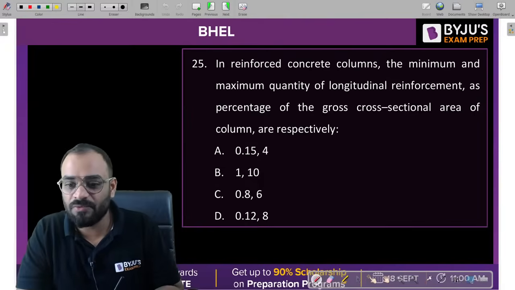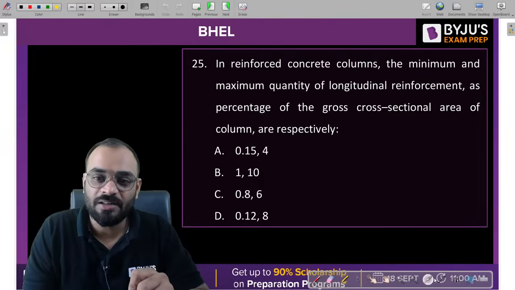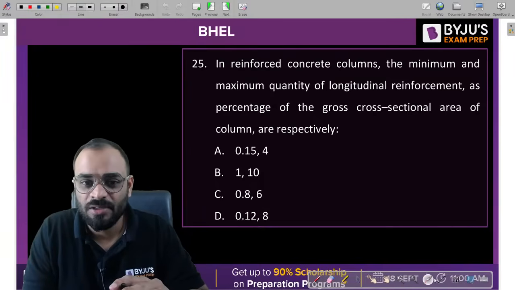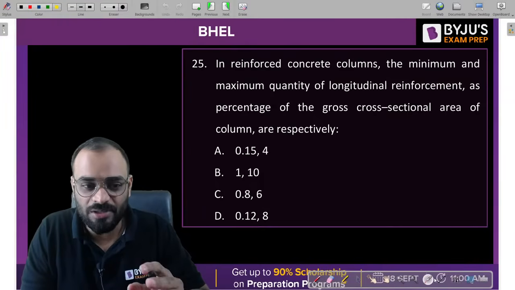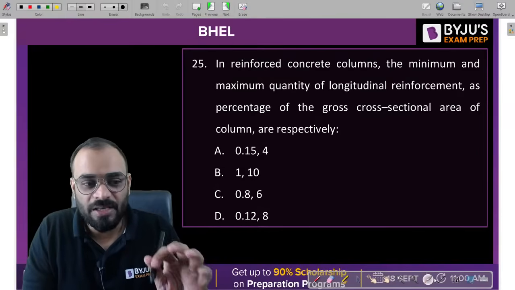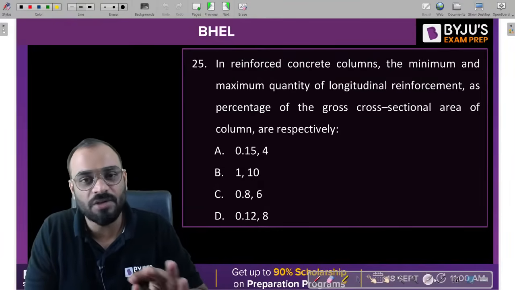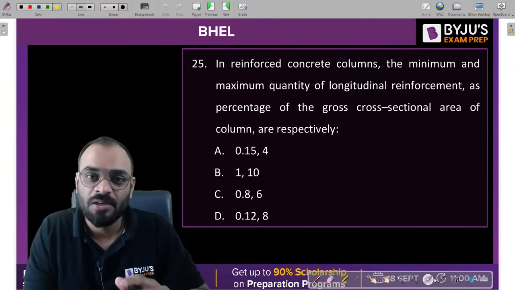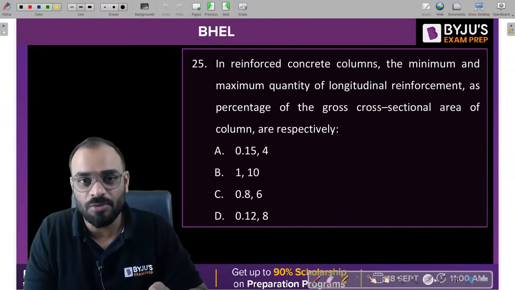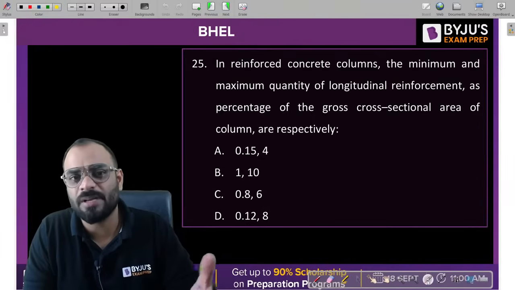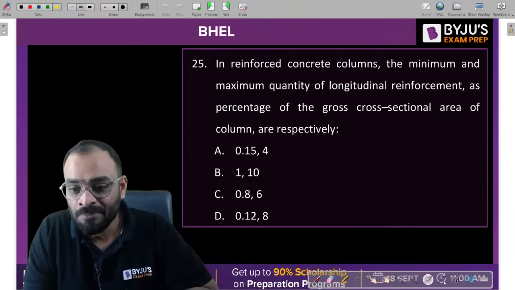Next question, guys, which is based upon RCC, and again this question is very simple, based directly upon the codal provision. Let me tell you one thing, guys, in the BHEL examination, your IS 456 codal provisions are very important. Whatever fundamental codal provisions you have, please remember all of them, which are mostly used in beam, slab, column, footing and so on.